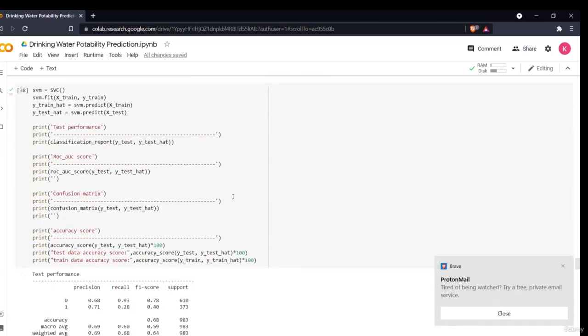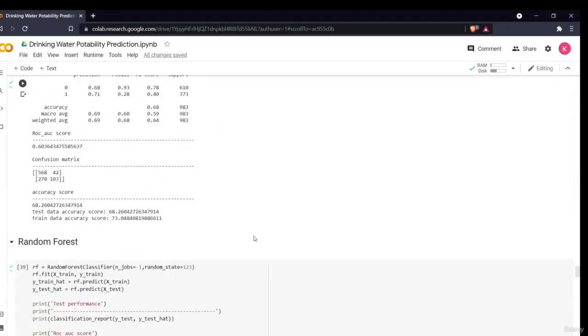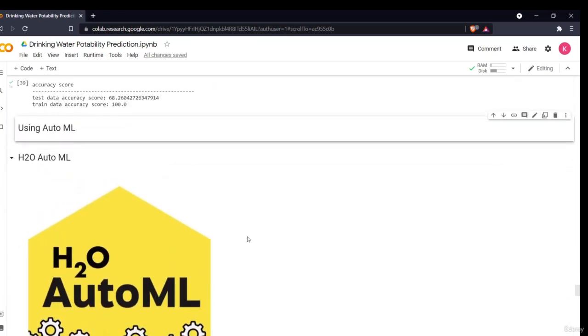I have purposefully used these models and not done hyperparameter tuning to show you how good automated machine learning is, because when we are using automated machine learning, we don't have to worry about all of these. This will be done automatically. Now we'll see that in the next section. So let's proceed.